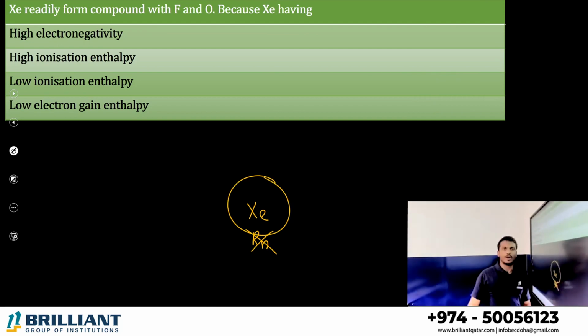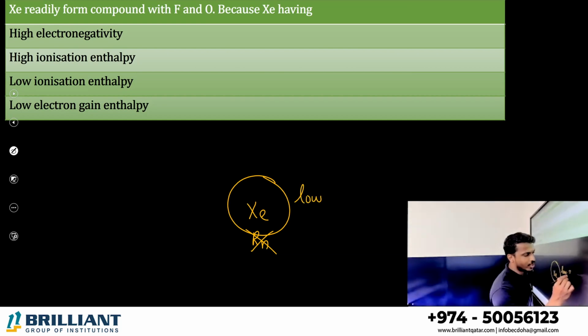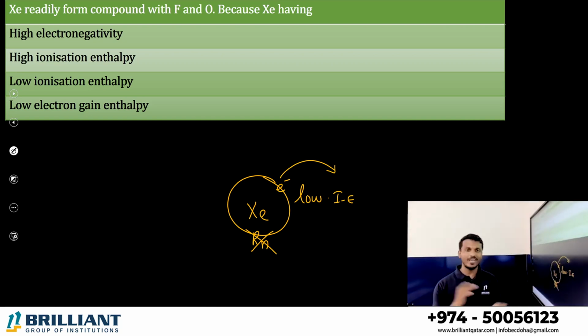So the bottom element is xenon, having a bigger size. The bigger the size of the atom, the lower the ionization enthalpy, which means you can remove the outermost electron easily. So it can undergo reaction. Why does xenon form compounds with the highly electronegative fluorine and oxygen? Because xenon has the lowest ionization enthalpy. Option C can be the answer.